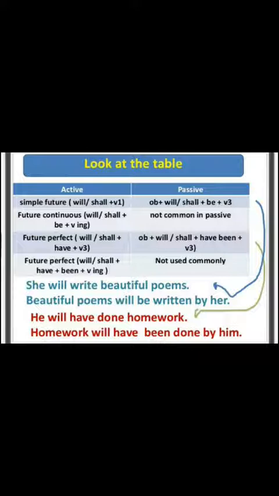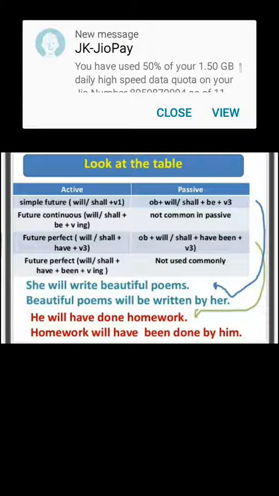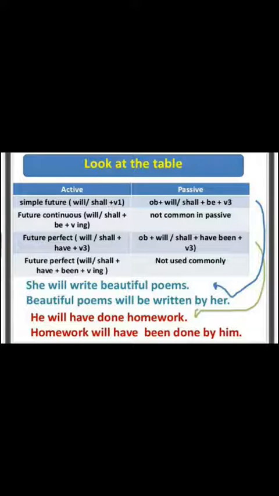Come to the example. She will write poem. She will write beautiful poem. Okay, so she is here the subject, will is the modal auxiliary, write is the first form of the verb, beautiful is here, and poem is the object. So bring the poem first.